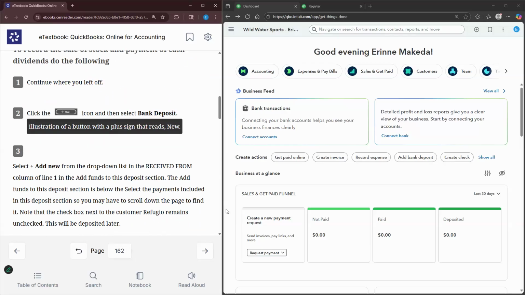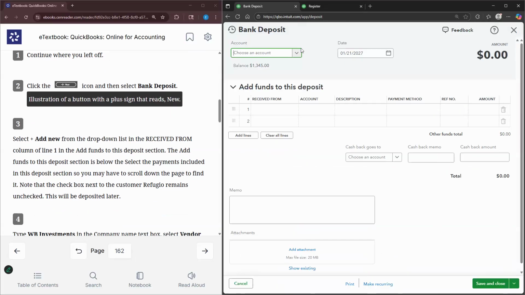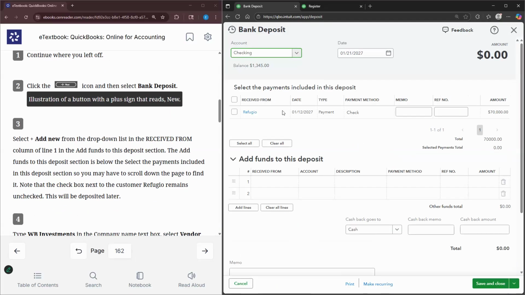So we're going to continue right where we left off. We're going to select plus, create, plus new. Now we're going to select bank deposit under other. We're going to select add new from the add funds deposit section.